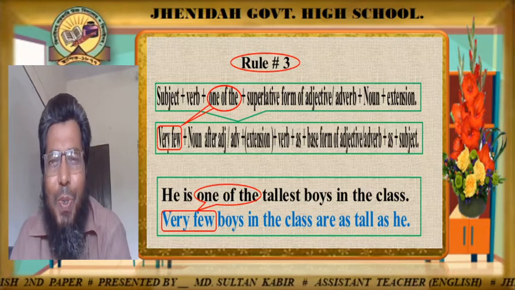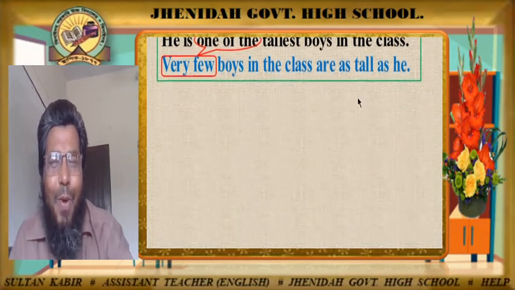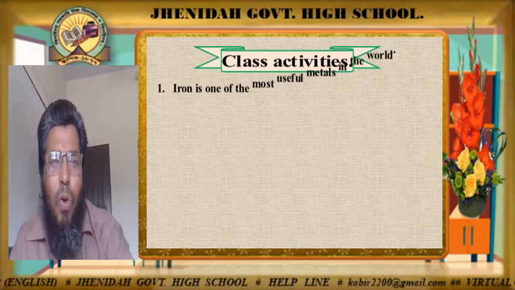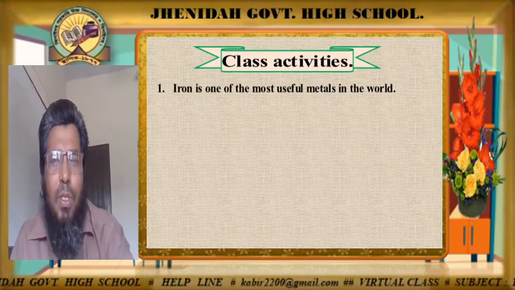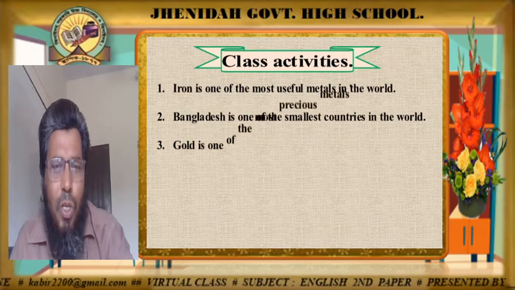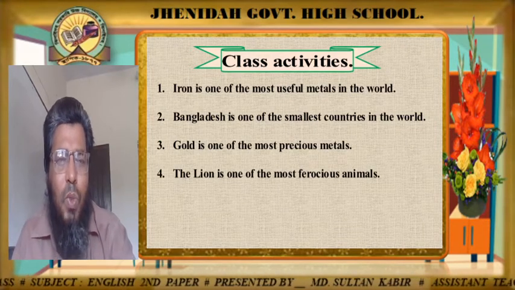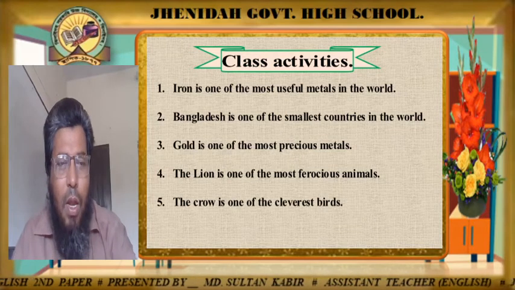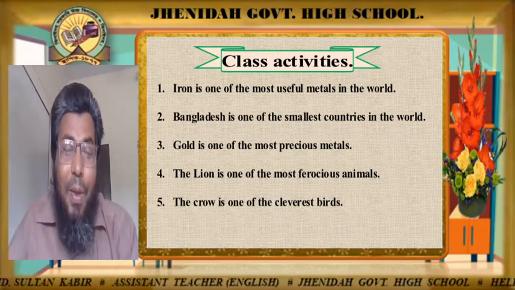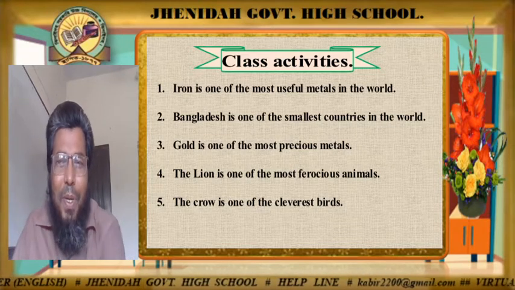If you have understood the rules, then now your homework is waiting for you. Okay, now your class activities. So copy all the sentences as quickly as possible and make all the sentences into positive. Number 1, iron is one of the most useful metals in the world. Number 2, Bangladesh is one of the smallest countries in the world. Number 3, gold is one of the most precious metals. Number 4, the lion is one of the most ferocious animals. And number 5, the crow is one of the cleverest birds. Okay, so do all the 5 sentences into positive.